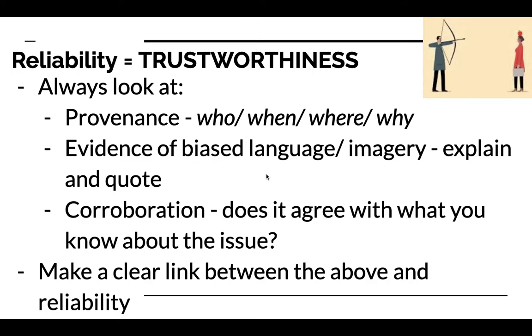This biased language is the only time when you're answering these questions in either level 2 or level 3 where you should quote. So if you're going to say the source is not that reliable for knowing about the causes of the French Revolution or whatever it might be, because of the biased language, you need to back that up. You need to actually give me an example from the source, otherwise your answer isn't very convincing. Now, sometimes we're looking at a visual source, so I've been talking about political cartoons. If you're looking at a visual source, you want to think about the imagery. Is the imagery very emotional? So we've got some dramatic imagery, we've got blood or guts or anything that's going to make us feel very strongly.